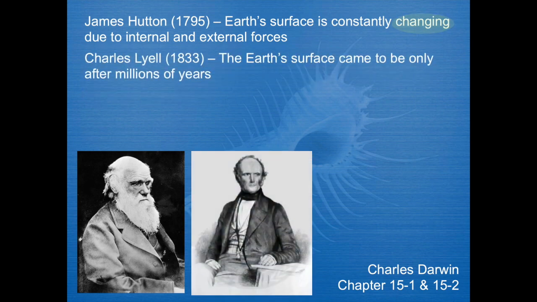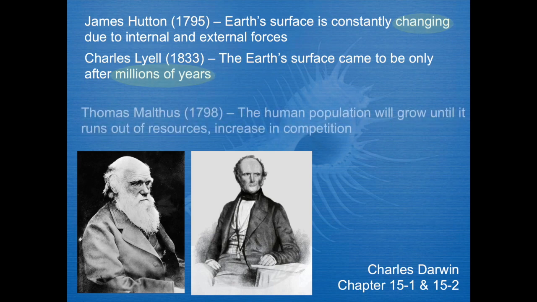Charles Lyell basically took that point further and proved that the only way the Earth could be the way it is is if the Earth was millions of years old. We know it to be obviously billions of years old, but that again was a step from what people believed at the time, because people only believed the Earth to be maybe a few thousand years old.